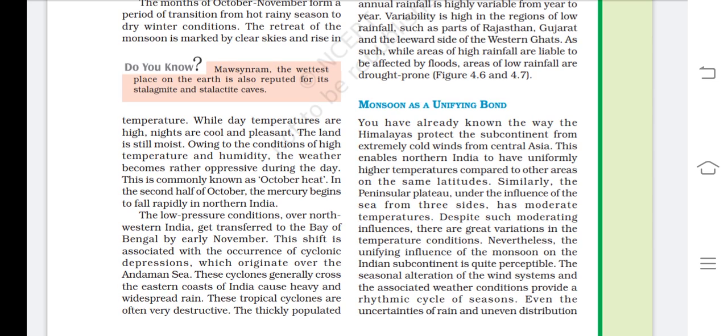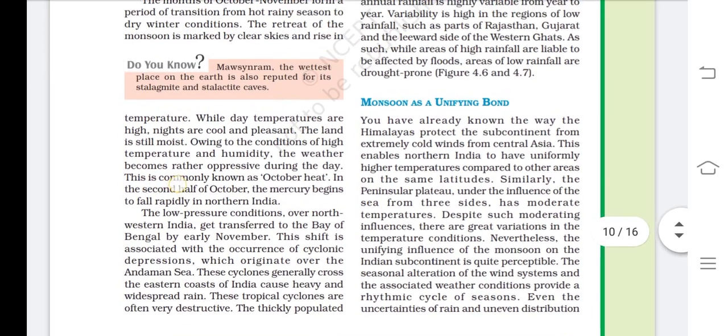Then the low pressure conditions over northwestern India get transferred to the Bay of Bengal by early November. This shift is associated with the occurrence of cyclonic depressions which originate over the Andaman Sea. These cyclones generally cross the eastern coast of India and cause heavy and widespread rain. These tropical cyclones are often very destructive.